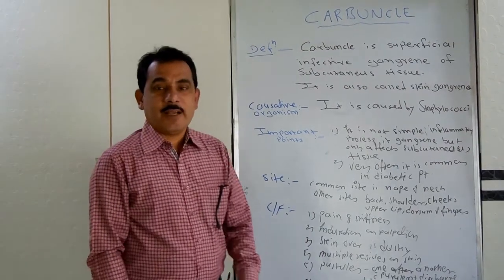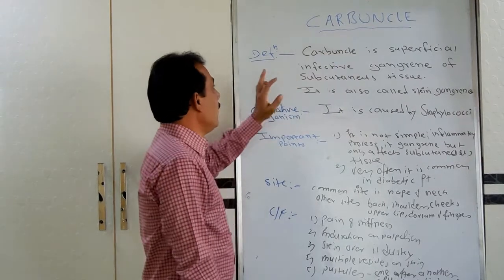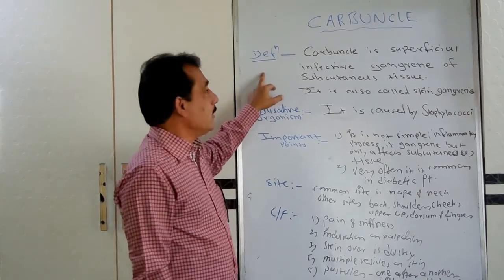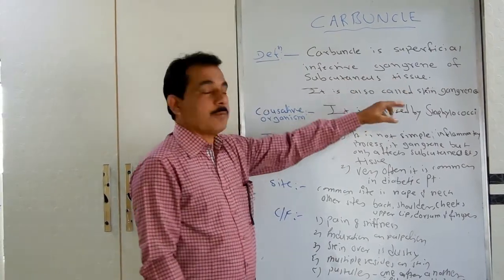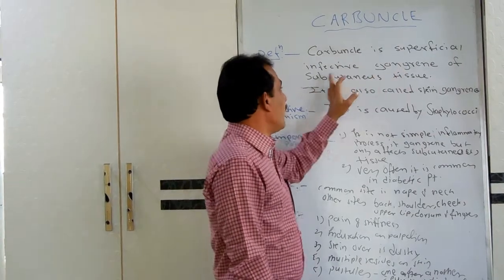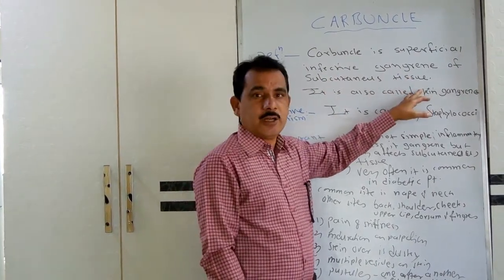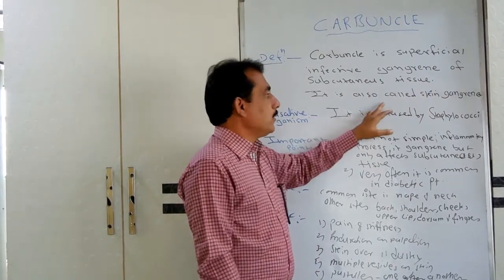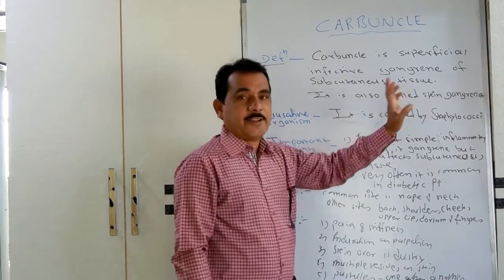In today's lecture we will see about the carbuncle. The definition of the carbuncle is, it is a superficial infective gangrene of the subcutaneous tissue. It is also called skin gangrene, commonly known as a skin gangrene.